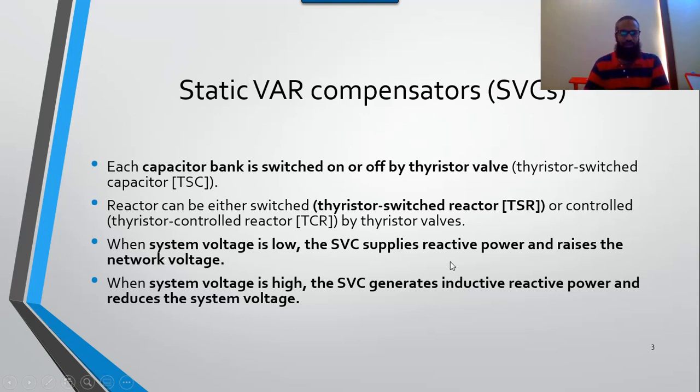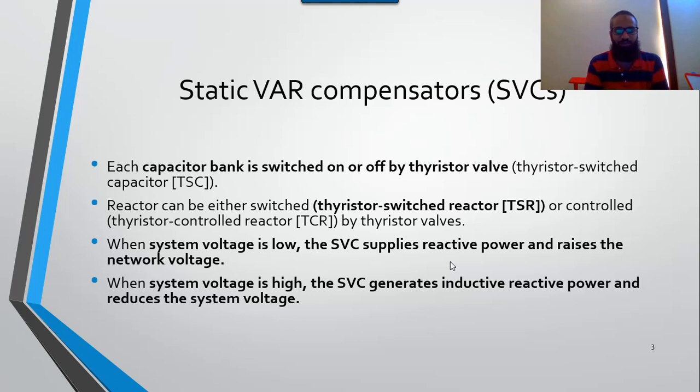So the common types of static VAR compensators are the TSC. TSC stands for thyristor switched capacitors, in which we use capacitors to compensate the VAR. And secondly, it is TCR, thyristor controlled reactor, and third is TSR, that is thyristor switched reactors.